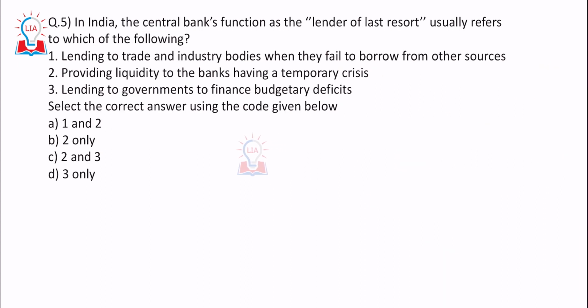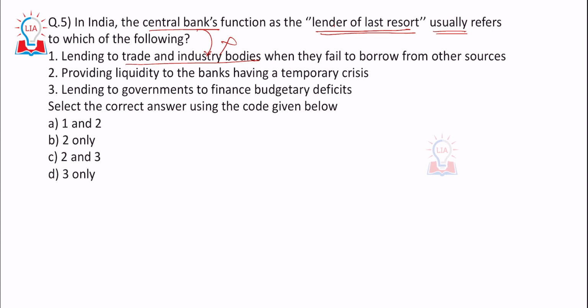Next. In India, the central bank functions as the lender of last resort. Look at this, lender of last resort. It only means that if nobody is lending to a particular institution, who will come and help them out, right? So that is the meaning of lender of last resort. Usually refers to which of the following. One, lending to trade and industry bodies. So the central bank does not lend to trade and industry bodies, so done, it's useless.